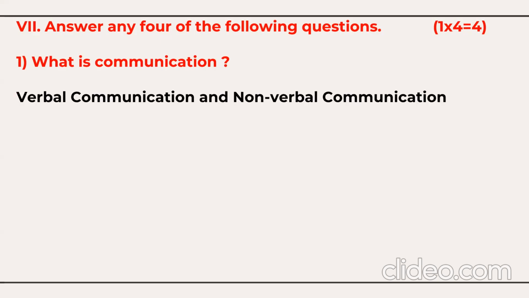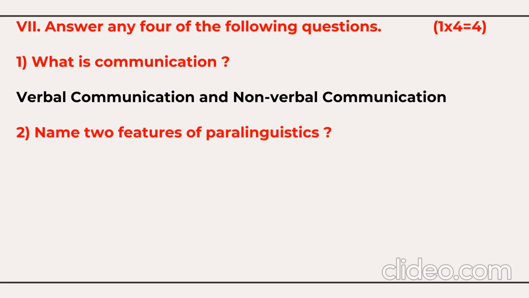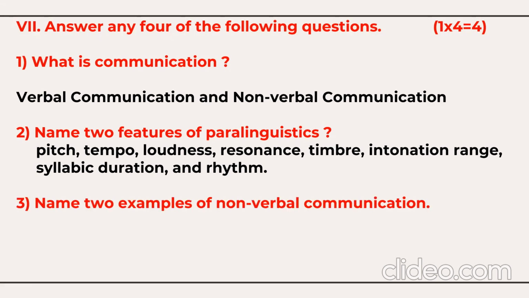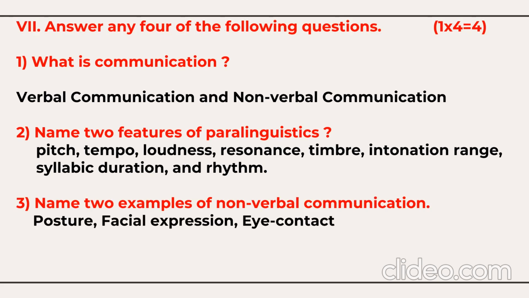Communication is a process where we share our feelings and emotions, and there are 2 types of communication: verbal and non-verbal communication. Next, name any 2 features of paralinguistics: pitch, tempo, loudness, resonance, timbre, intonation, range, syllabic duration, rhythm. Name any 2 examples of non-verbal communication: posture, facial expression, and eye contact, we can say.